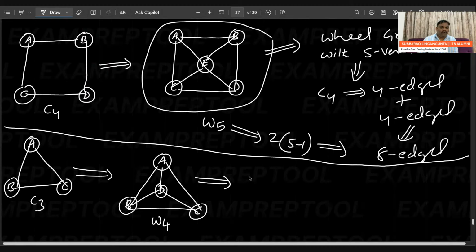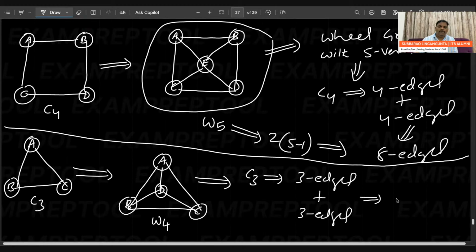It came from C3, right? Because of C3, 3 edges already. From the center, 3 more edges. So 2 times 3 edges, which is 2 into 3, which is 6.